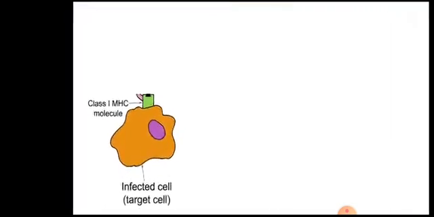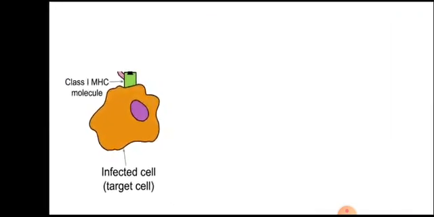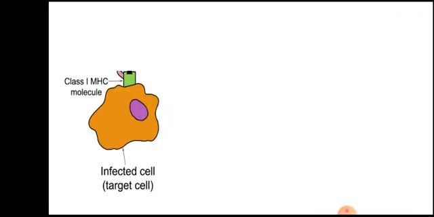So this is the target cell. Say for example, this is the cell which is infected with viruses. Virus is an intracellular parasite, so it grows inside the cell. Therefore antibodies are not useful in order to kill these viruses, because these viruses are hidden or trapped inside the cells. Antibodies cannot enter inside the cell.